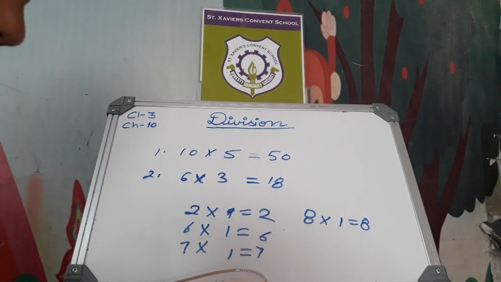When a number is divided by itself, we get 1 as the quotient.